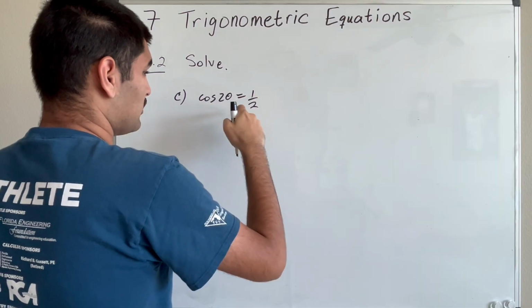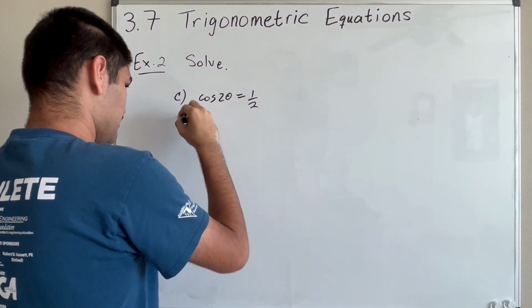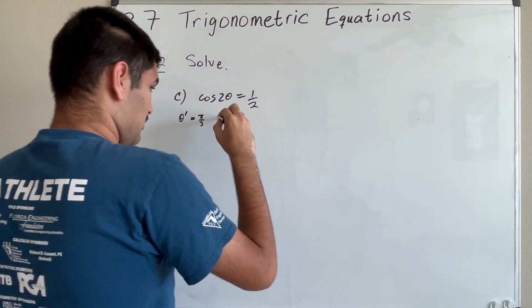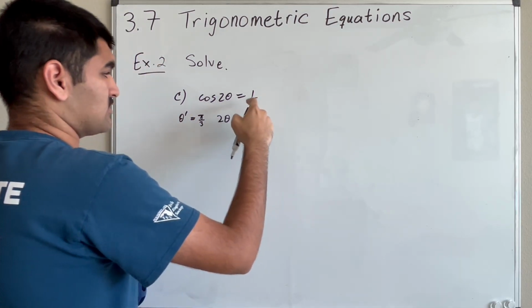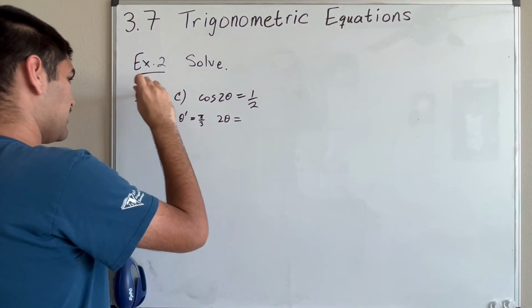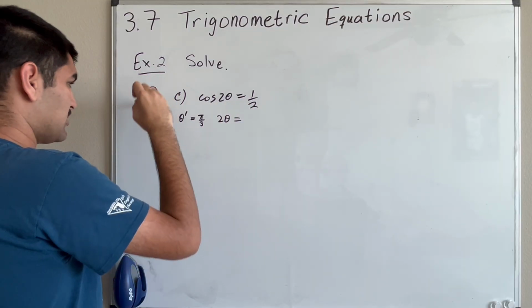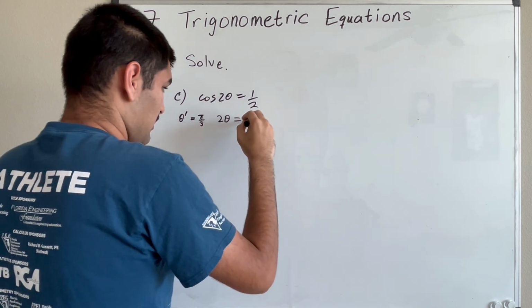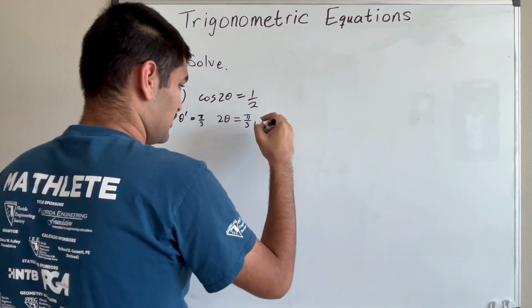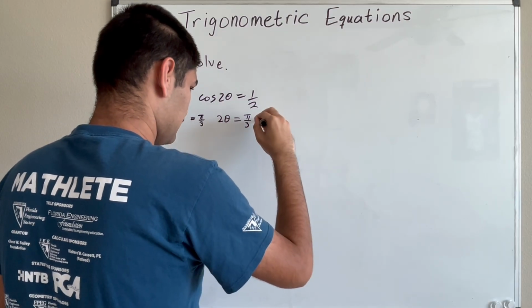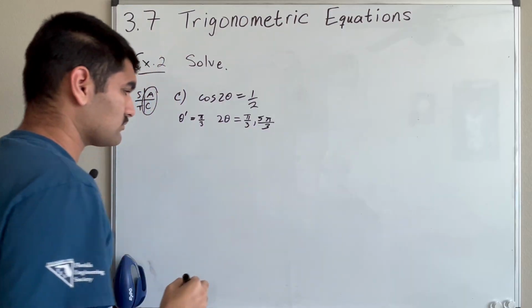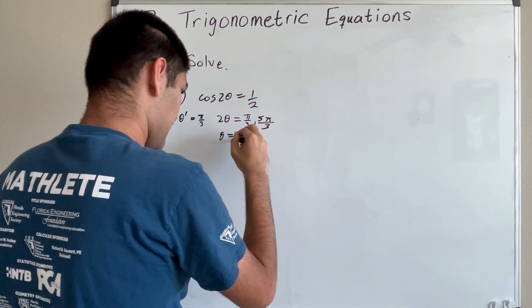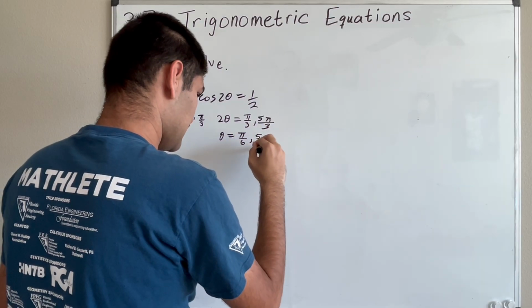So first of all, let's find the reference angle. The reference angle for this is pi over 3. Okay, so then we want where cosine is positive 1/2. So again, looking at ASTC, we know that cosine is positive in the first and the fourth quadrants. So in the first quadrant, pi over 3 is just itself, and in the fourth quadrant, it becomes 5 pi over 3. All right, and so now we can just divide by 2, so we get theta is equal to pi over 6 and 5 pi over 6.